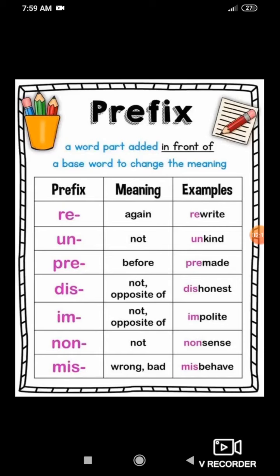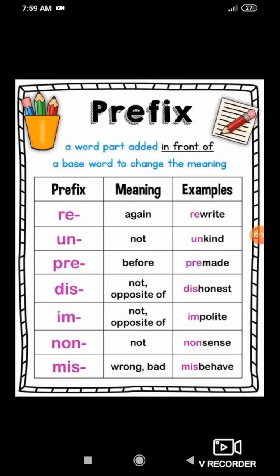So, dishonest. Honest is a word. If I add the prefix, dishonest, it changes the meaning of the word. Impolite. Polite is a word. If I add the prefix, impolite. Another example, possible. So impossible.